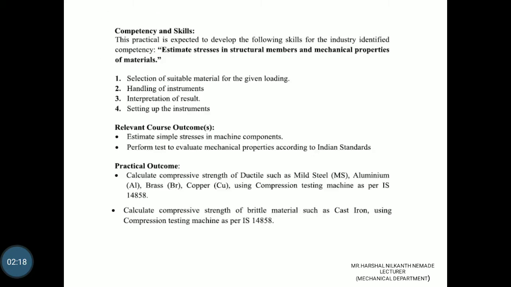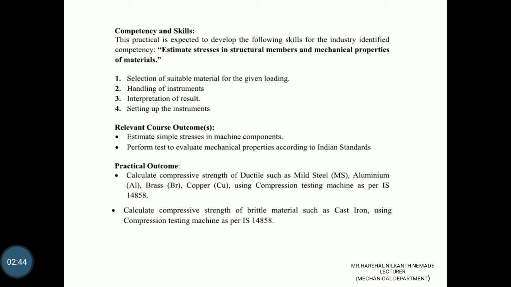Next page. Competency and skill. This practical is expected to develop the following skills of the industry: identify the competency, estimate the stress in a structural member and mechanical properties of material, selection of a suitable material for a given loading, handling of the instrument, interpretation of the result, setting up the instrument.